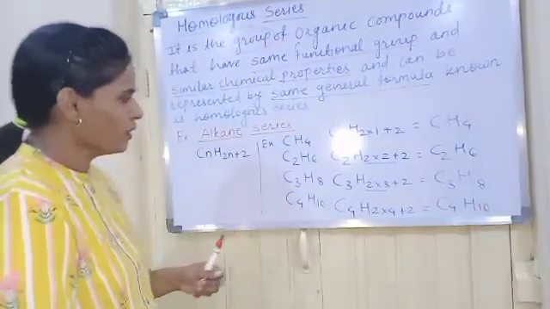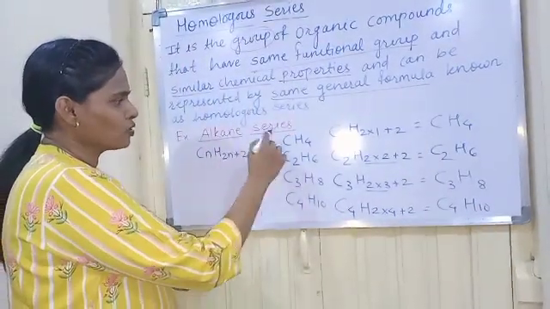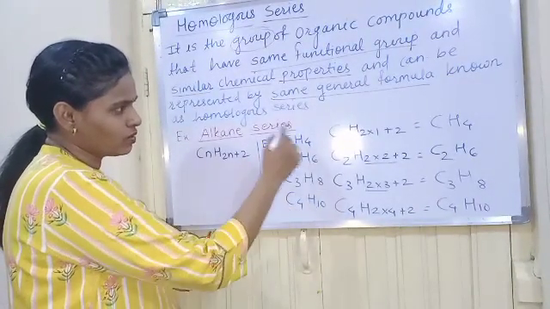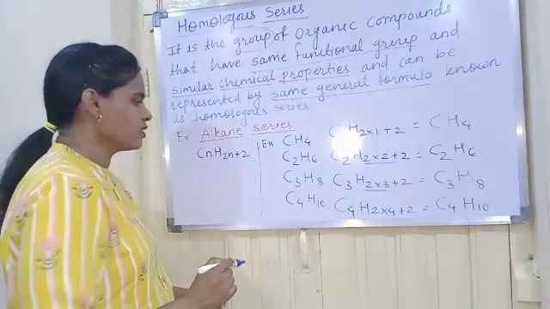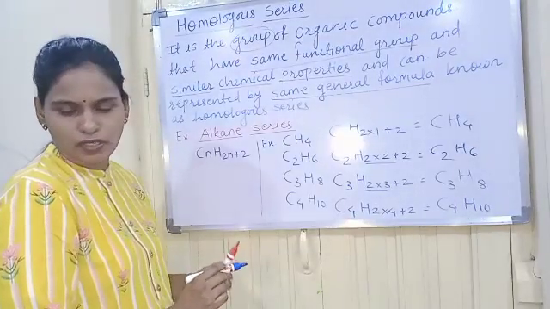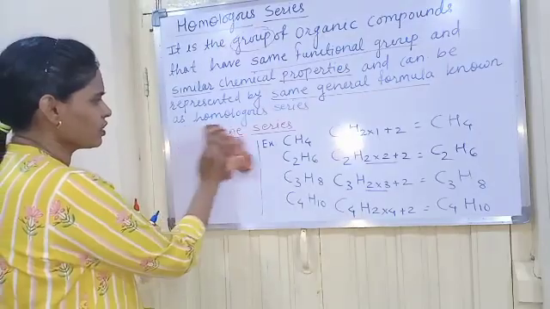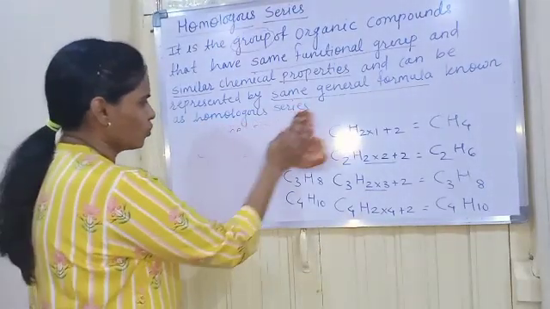Understood? This means this is the homologous series of alkane, and all these members have the same general formula, that is CnH2n+2. Understood this?